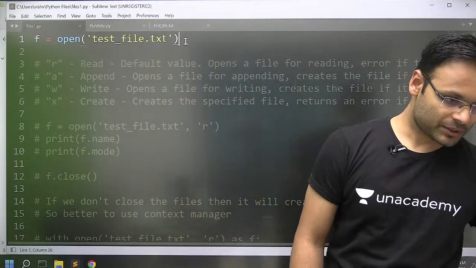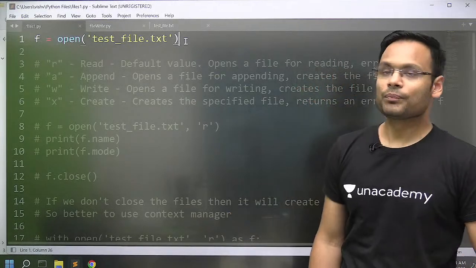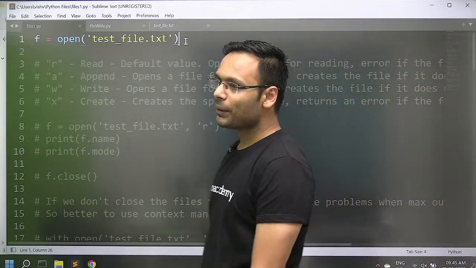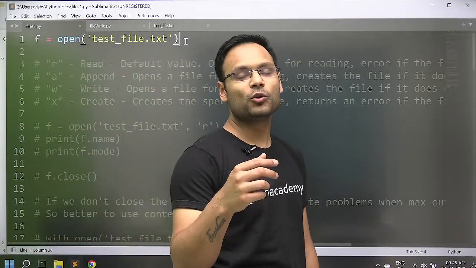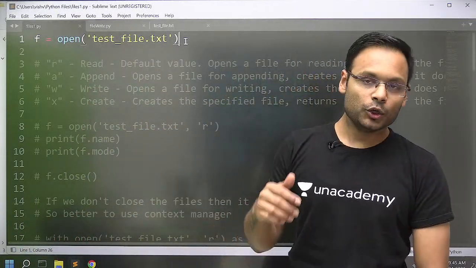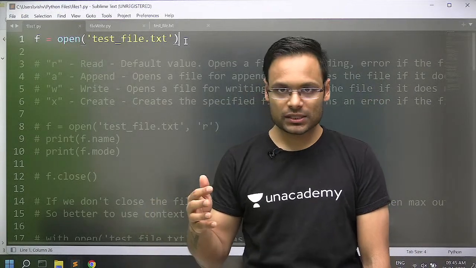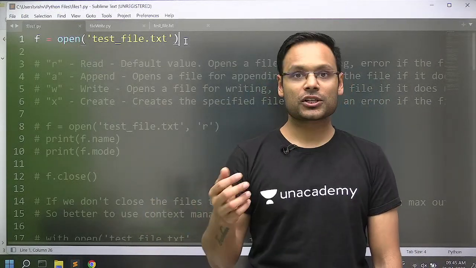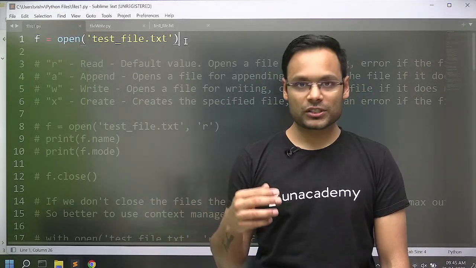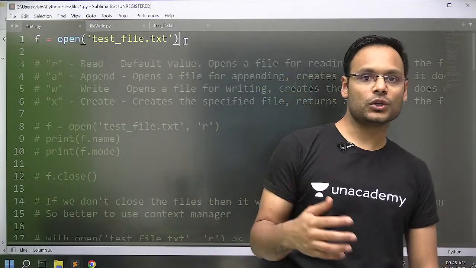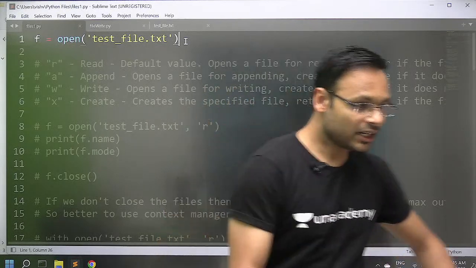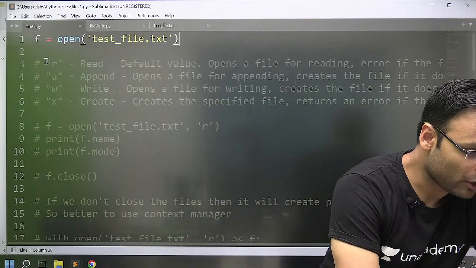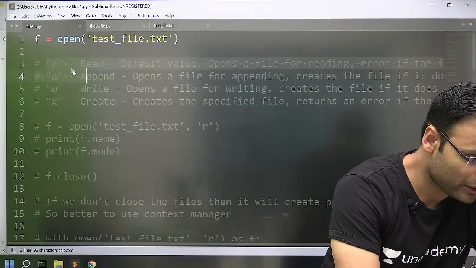Okay, now what? See, the thing is, you all know that when you open a file, you have to know what kind of operation you want to do on the file. Do you want only read operations, or write operations also, or appending operations also, or what kind of operations you are allowed to do on that file. For that, we have 4 different options here. Look at this, 4 different options.